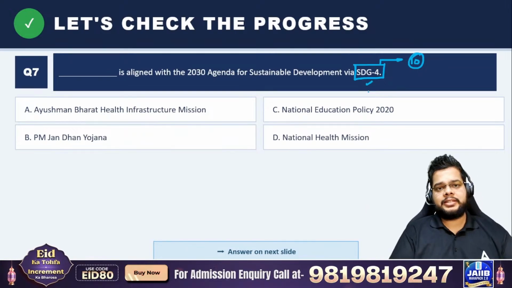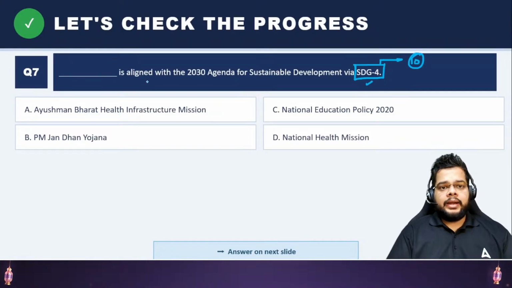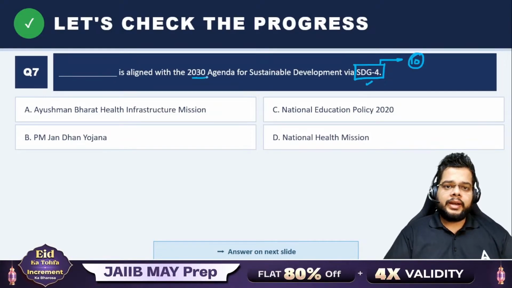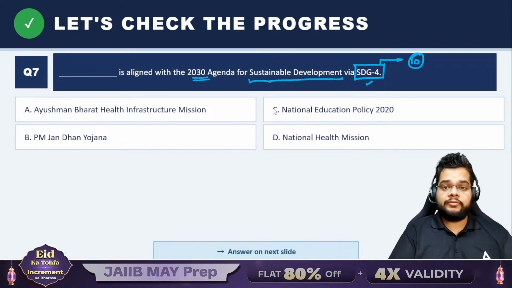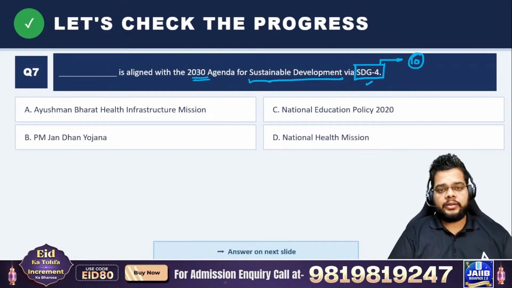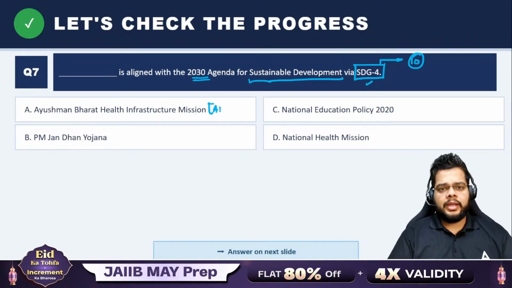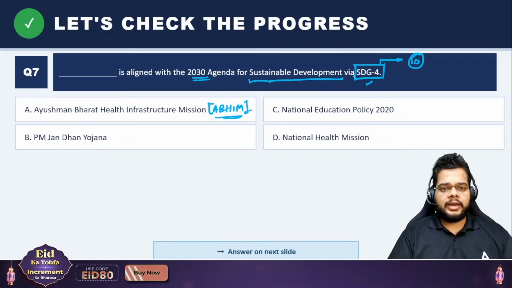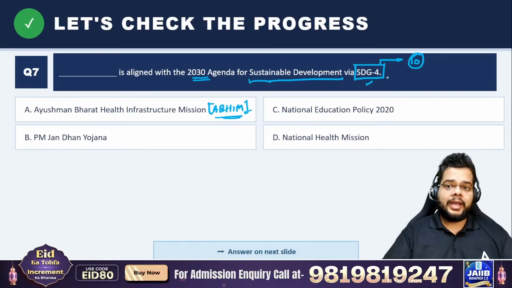But since this is specifically mentioned in the scheme, that's why the question is here. Dash is aligned with the 2030 agenda for sustainable development via SDG 4. So which of the following is aligned with the 2030 agenda? Whether it is the Ayushman Bharat Health Infrastructure Mission, the ABHIM has no roots whatsoever in sustainable development goals. Although good health is one of the SDGs, it is not SDG 4.